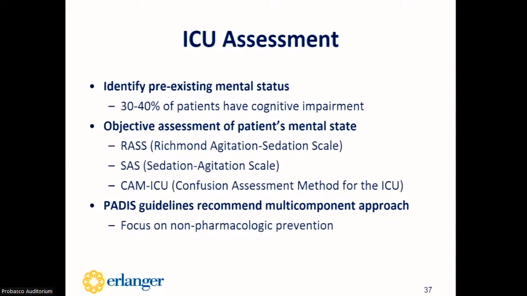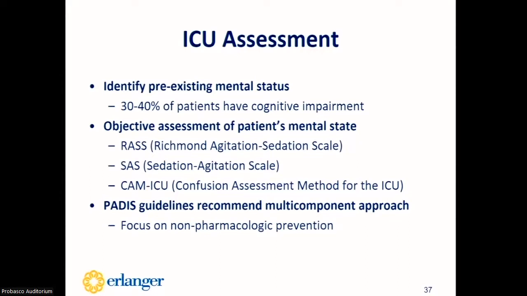When assessing ICU patients, it's important to identify the patient's pre-existing mental status, since roughly 30 to 40% of patients present to the ICU with some degree of cognitive impairment prior to their ICU admission. The clinician needs to know about their pre-existing mental status in order to establish whether a link exists between the presently observed condition and the disease that resulted in their ICU admission.